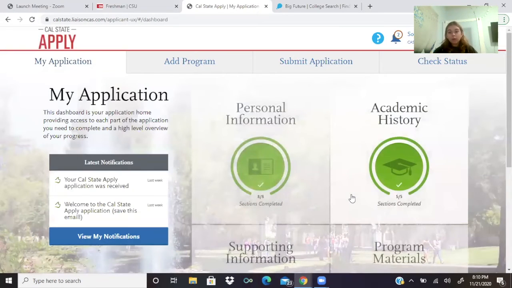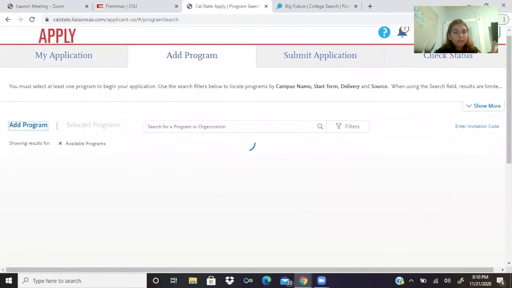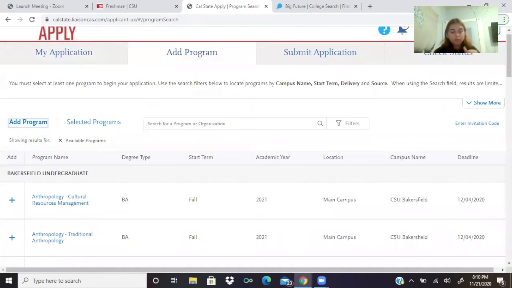Okay, so here we have the application. Since I already added programs, you might get a different screen when you hit login. So for yours, it's going to say add program. So we're going to go over here. This is what your screen should have on it. If not, just go to add programs, no stress.